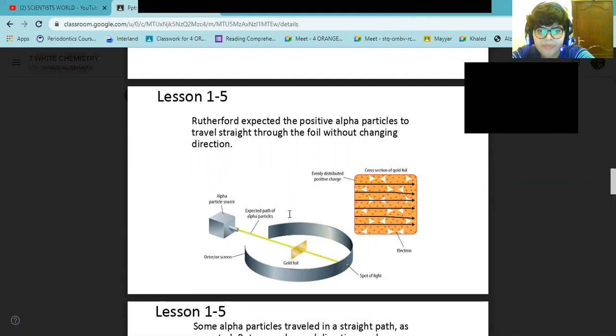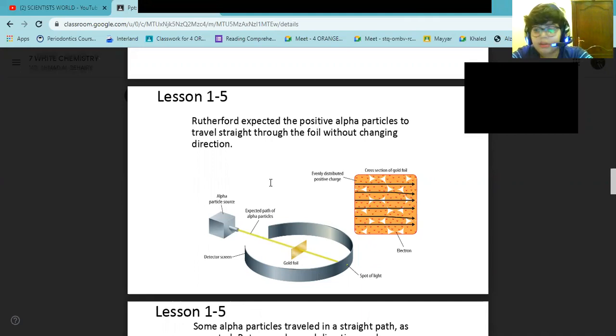This is a screen, and they expected that the alpha particles, which are very dense particles, would need another dense particle to change their path. They expected that the particles could move through the gold foil as if nothing was happening.